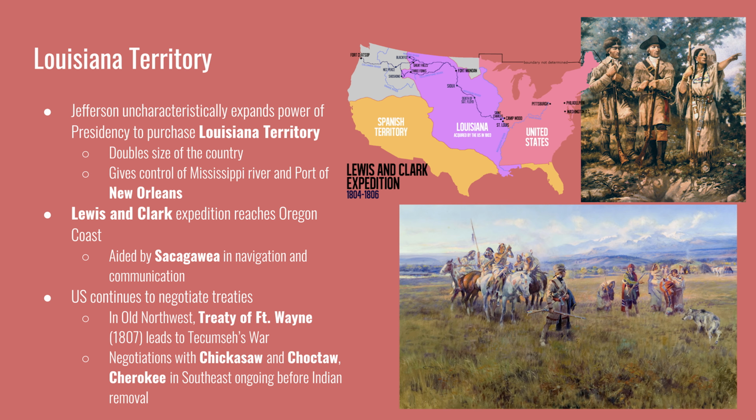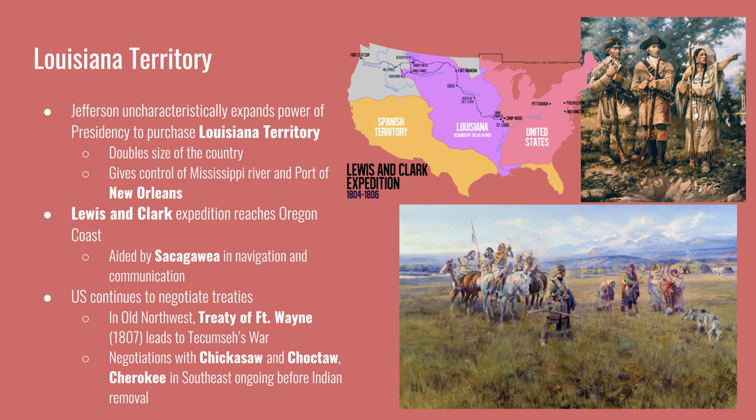Louisiana doubled the size of the country. It gave control of the Mississippi River and the port of New Orleans to the United States, and now all of this territory was to be explored and surveyed. The Lewis and Clark expedition was organized and sent by Jefferson to map out and bring back information on the different flora, fauna, and people that lived in the Louisiana Territory.